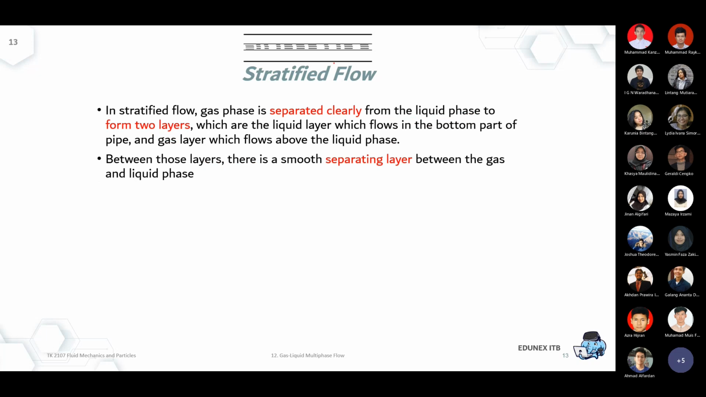Stratified, again, that means it's separated clearly. It's separated clearly from the liquid phase to form a two-phase layer. Now the liquid layer flows in the bottom part of the pipe, and the gas layer flows above the liquid phase. So that's the liquid, that's the vapor or the gas. And it could have different velocity. Remember that the V liquid and V vapor may not be the same at all times. So some of them will be left behind.